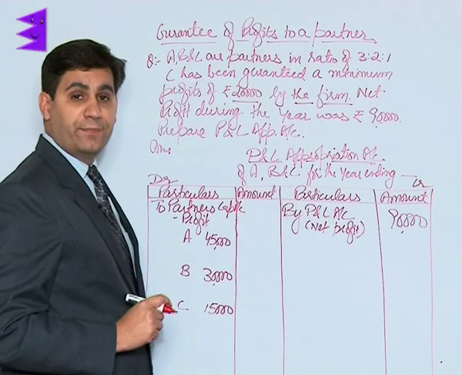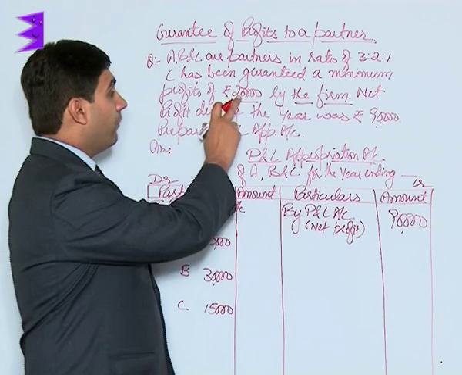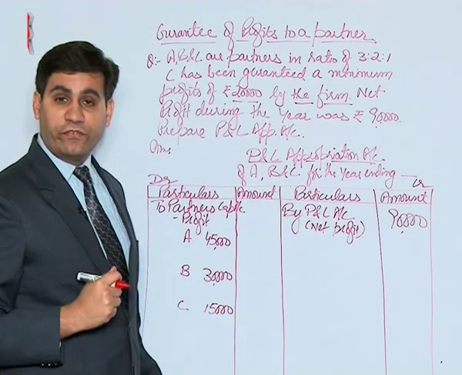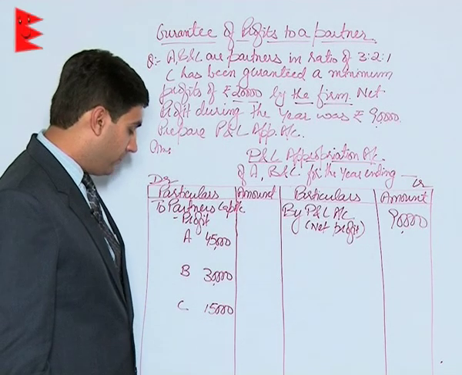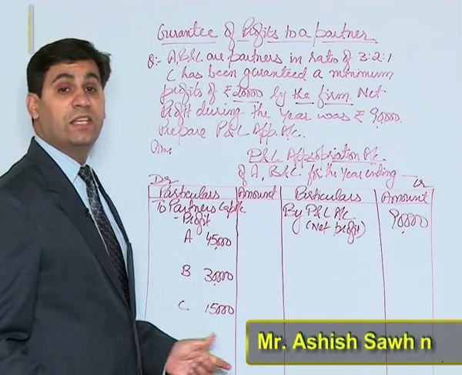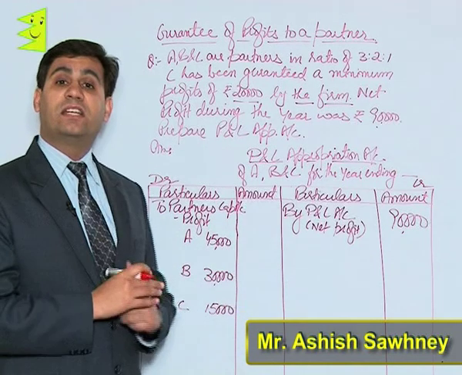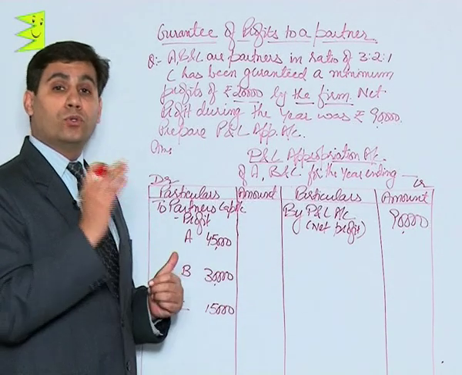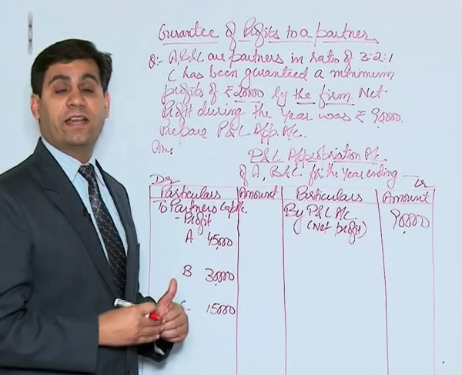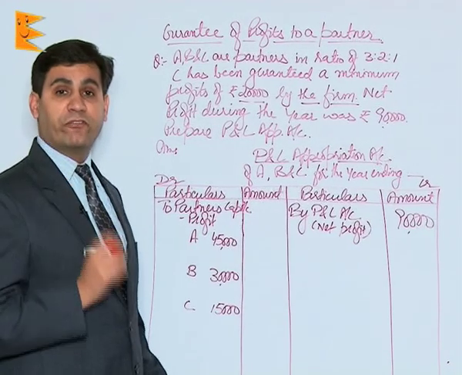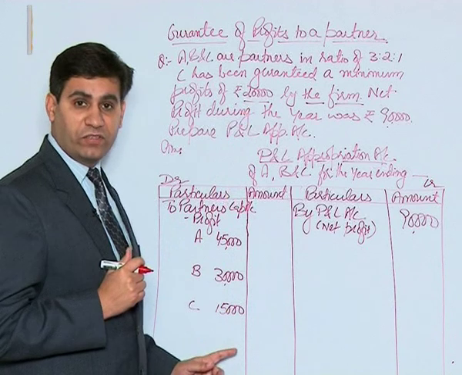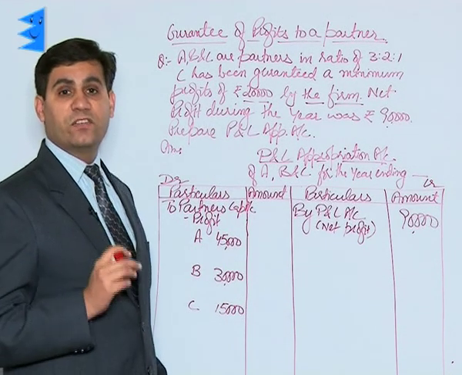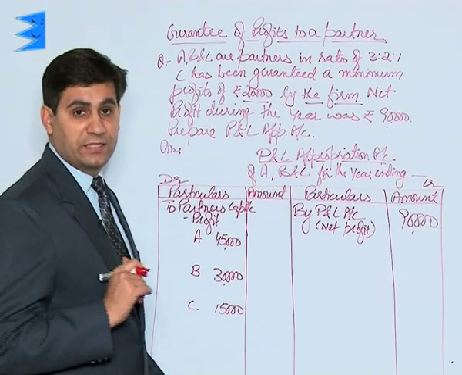Now students, here lies the problem. C was guaranteed a minimum profit of 20,000, whereas he is actually getting a sum of only rupees 15,000. That means there is a deficiency to C on account of this guarantee for a sum of rupees 5,000. He was guaranteed 20,000, he is getting 15,000. That means there is a deficiency of 5,000 rupees.